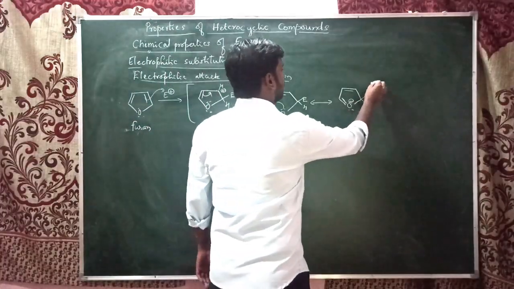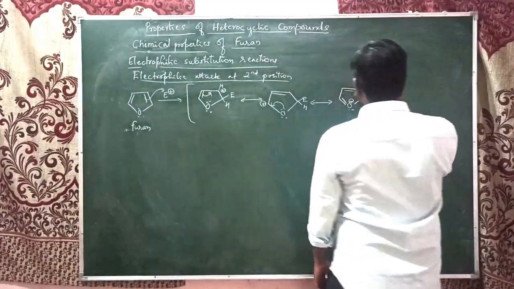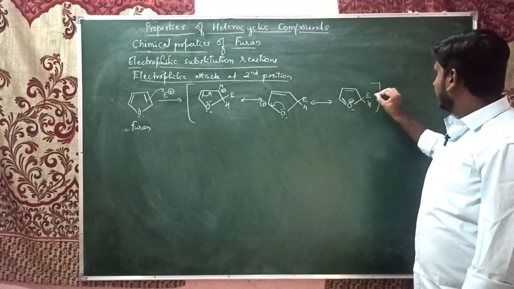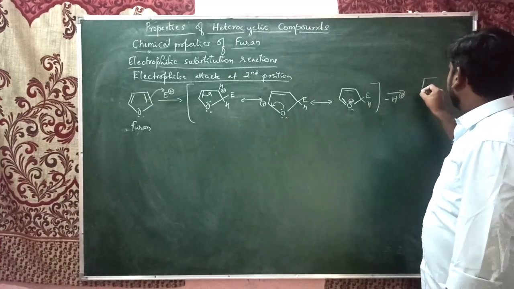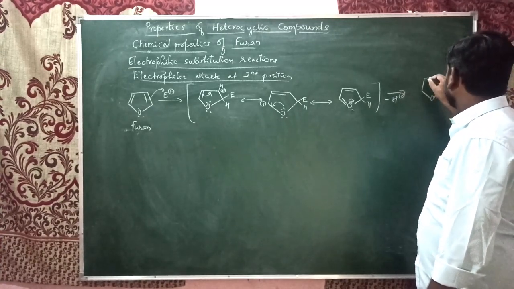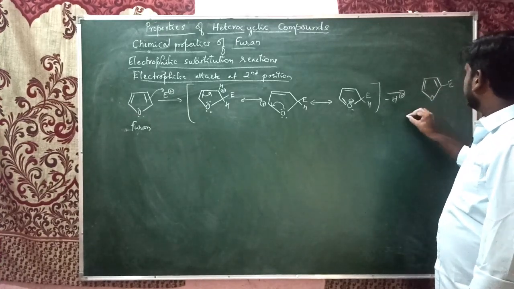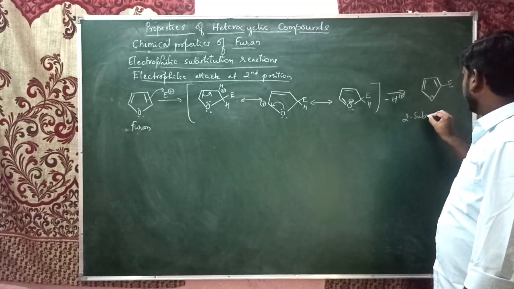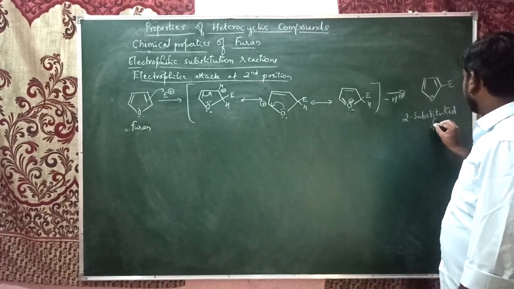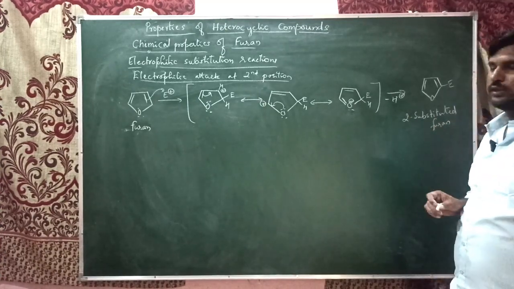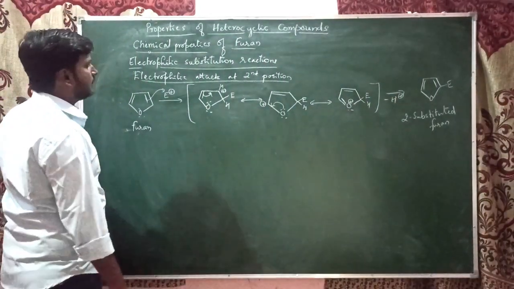So finally this hydrogen will be eliminated, giving us the product. With the removal of this hydrogen, we will have the product, the electrophile attached, that is the 2-substituted furan.